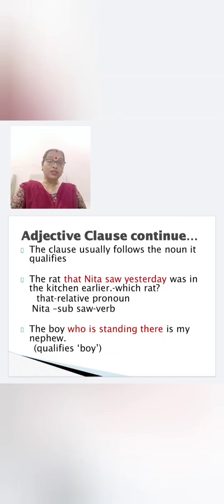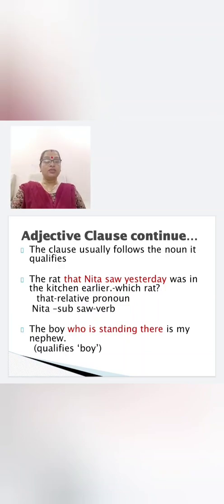Now the rat that Neeta saw yesterday was in the kitchen earlier. This sentence again is divided into main clause and subordinate clause. So how will you do it? The rat was in the kitchen earlier. Now how will you understand the adjective clause? I told you that the subordinate clause will follow the noun it qualifies.